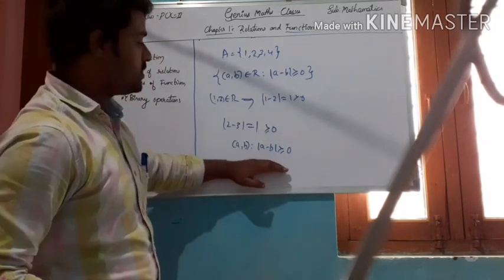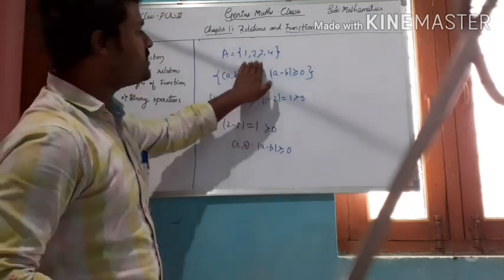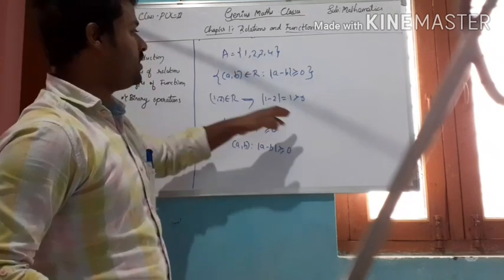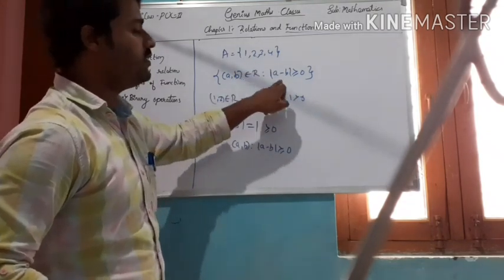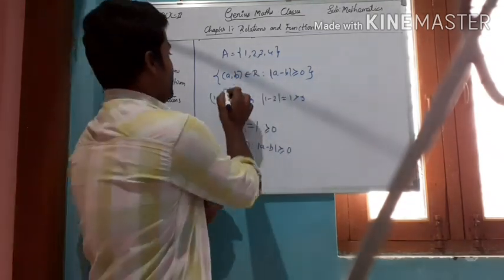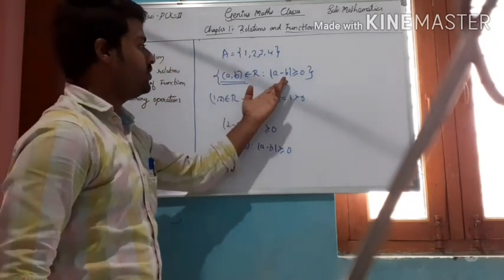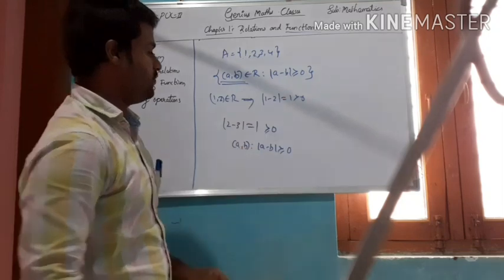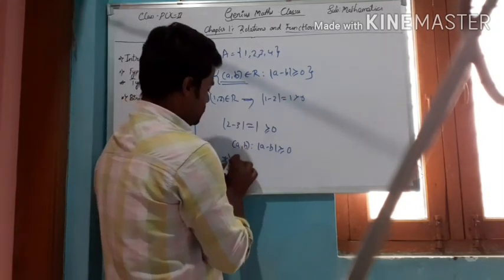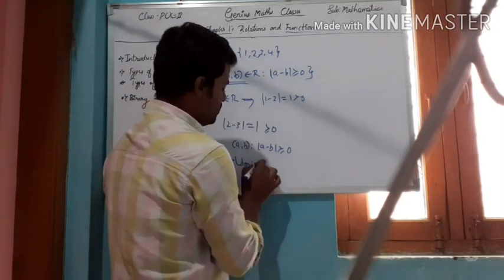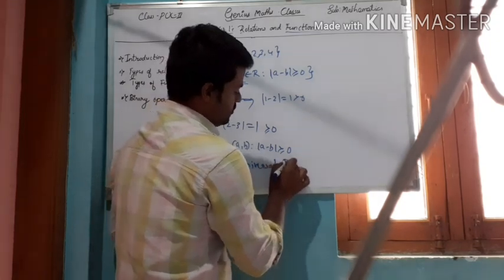this relation is the inverse relation, because if you consider any pair of elements, you will get the result. It will satisfy this condition. Any elements you consider in this set, it will satisfy the condition. Therefore, it is the inverse relation. So this is the inverse relation.